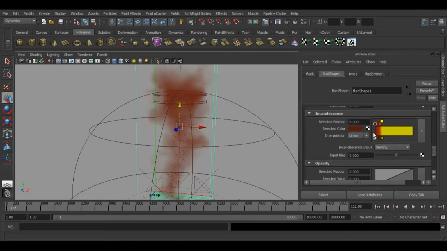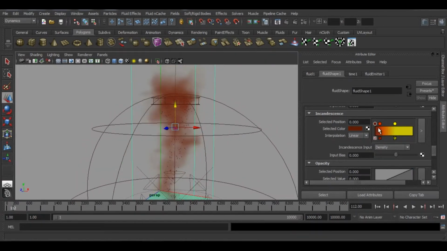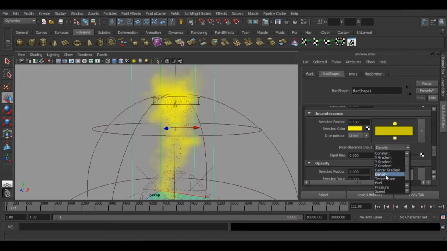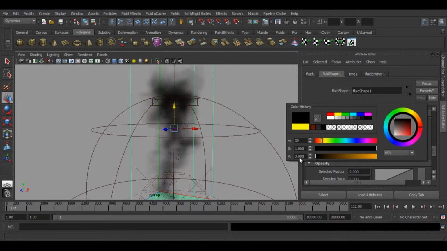You can see what we can get playing with this. If you are emitting temperature or heat, you can make a fiery tornado using this. But right now we don't want to use this, so we'll leave it to temperature only. And we'll make this black color.